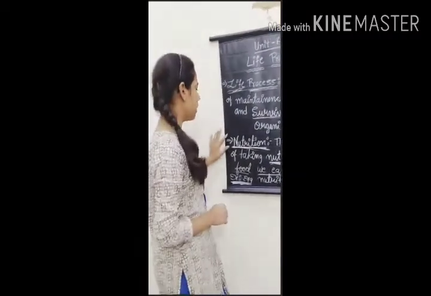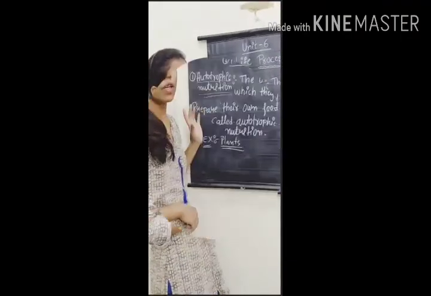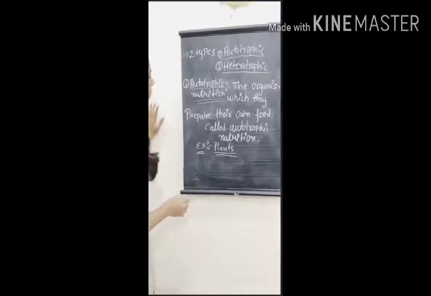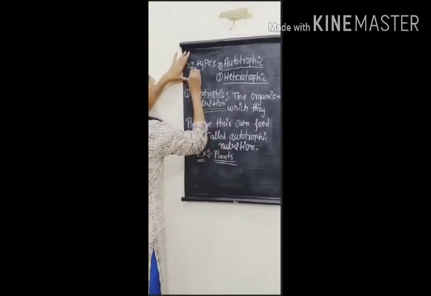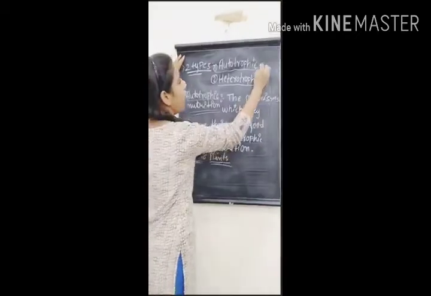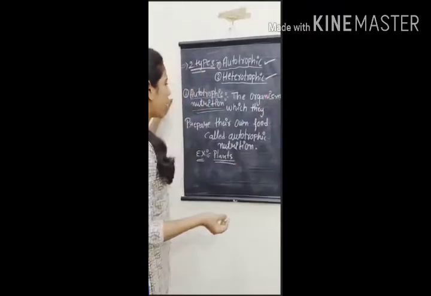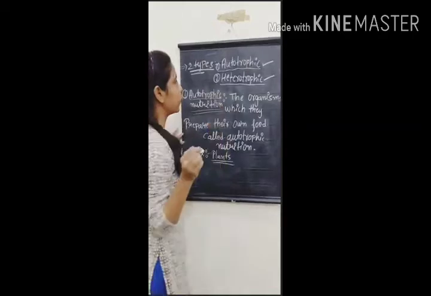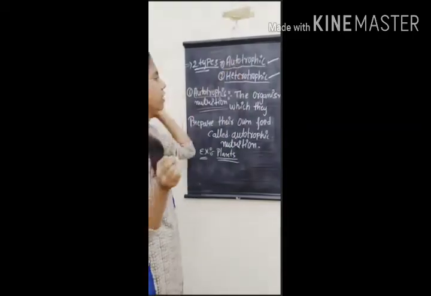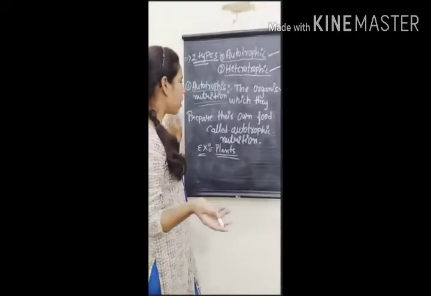In nutrition, we divide nutrition into two different types. What are the two different types of nutrition? One is autotrophic nutrition and the other is heterotrophic nutrition. I hope you understand what nutrition is and that these are the two types of nutrition, autotrophic nutrition and heterotrophic nutrition.